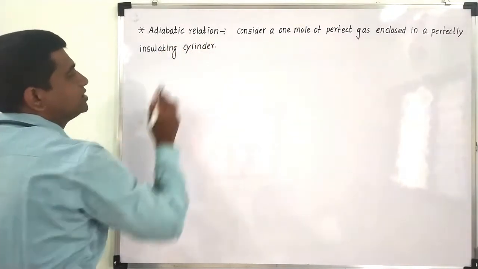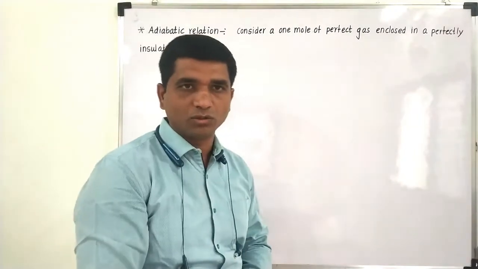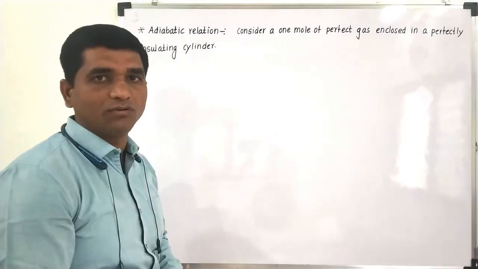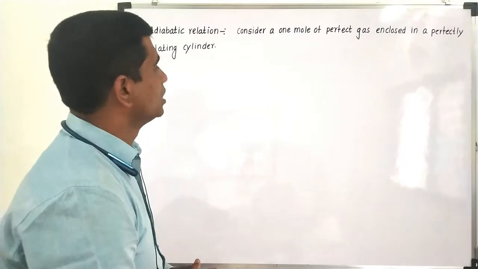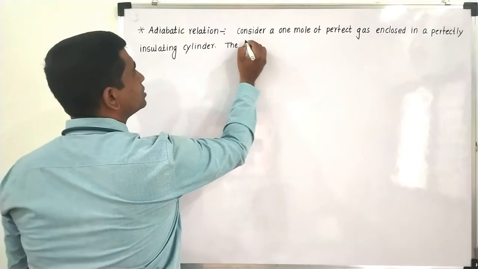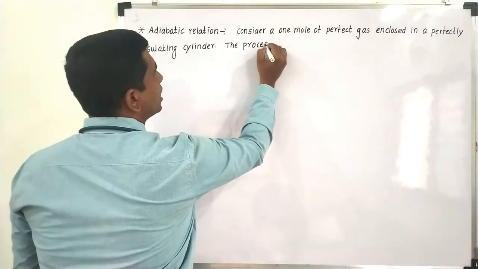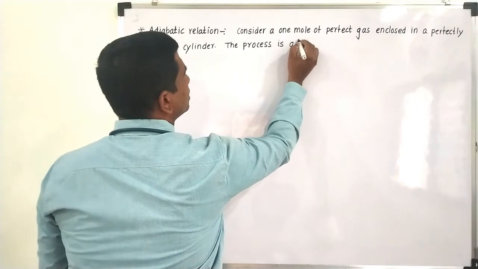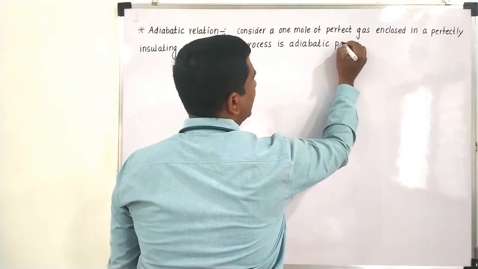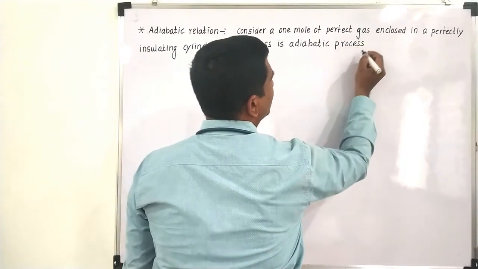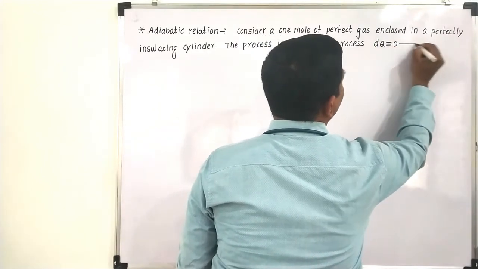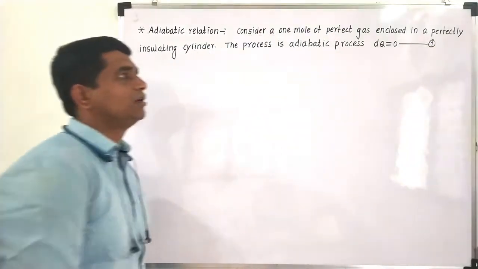As it is a perfectly insulating cylinder, the gas is enclosed within that container. So the gas is not giving any amount of heat to the surrounding, nor is it taking heat from the surrounding. So it is an adiabatic process. As the process is adiabatic, the amount of heat given or taken from the system will be zero. So you will get dq equal to 0. We'll call this equation number 1.